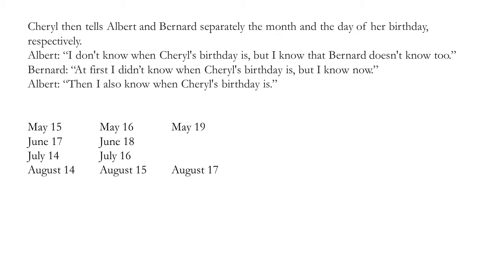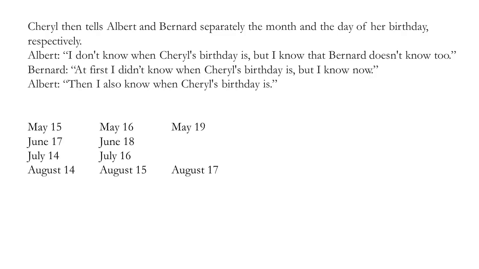So let's analyze Albert's first statement. He says, I don't know when Cheryl's birthday is. Okay, that statement in itself doesn't give us anything because she had to tell him either May, June, July, or August. No matter which of those four she told him, there's no way he would know when her birthday is because none of those months only have one day in them. So no surprise, he doesn't know when her birthday is.